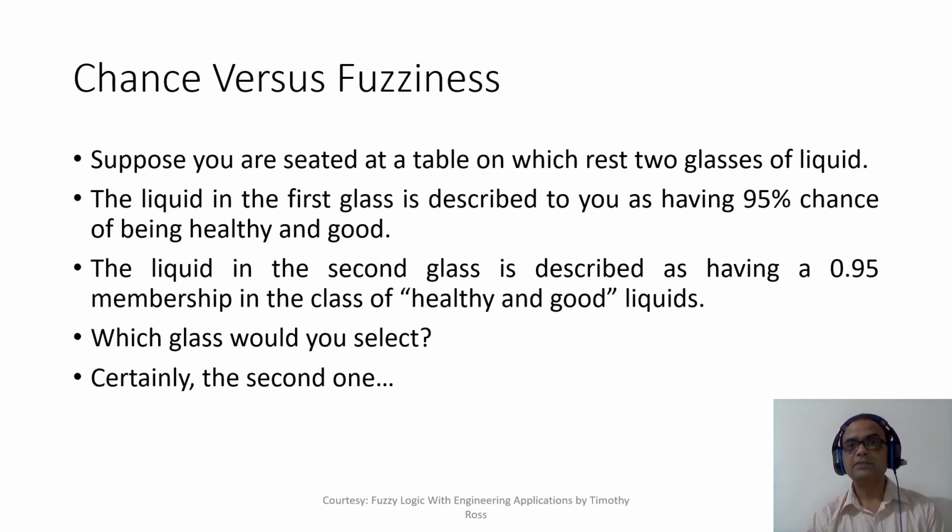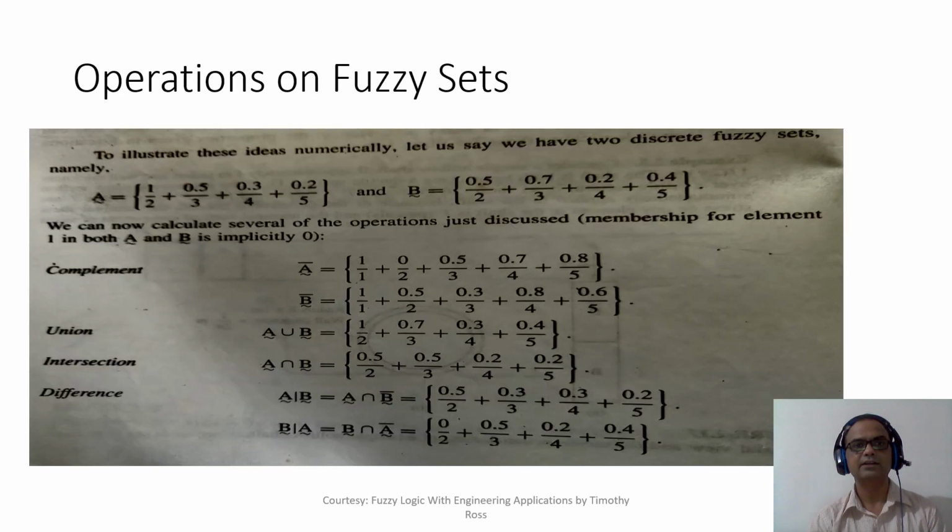A 95% chance means that if you do the experiment 100 times, on 95 of the occasions the liquid is healthy and good, but there is a 5% chance that the liquid may not be healthy and good, and it may even be a poison. So you will not take the first glass, you will possibly select the second glass.